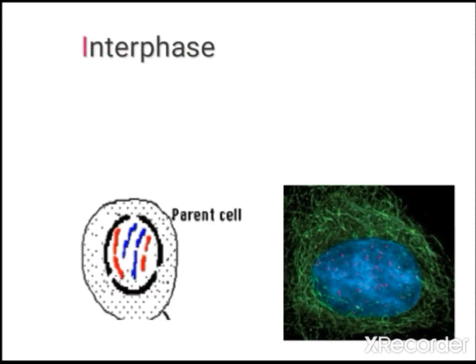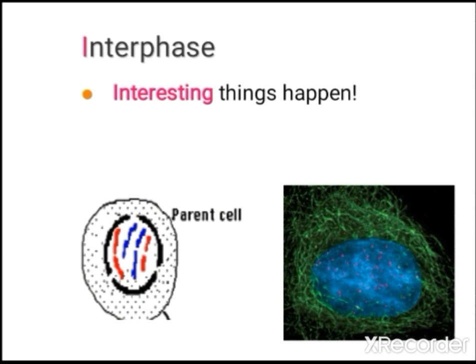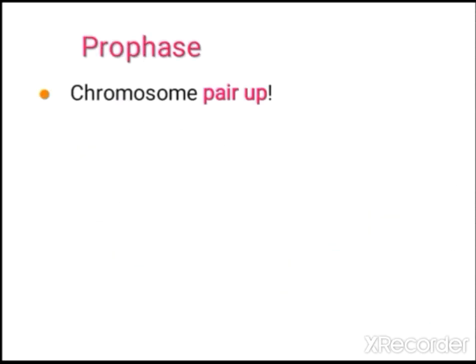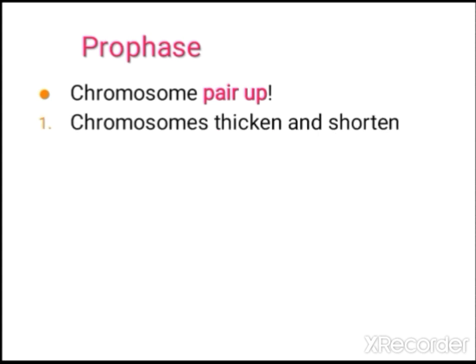So first let us study interphase. We studied interphase in detail in the previous class. So let us study the main steps occurring during interphase. During interphase the cell prepares to divide and the genetic material gets doubled. These are the significant changes occurring during interphase. Next is prophase. During prophase the chromosomes pair up and get thickened and shortened.